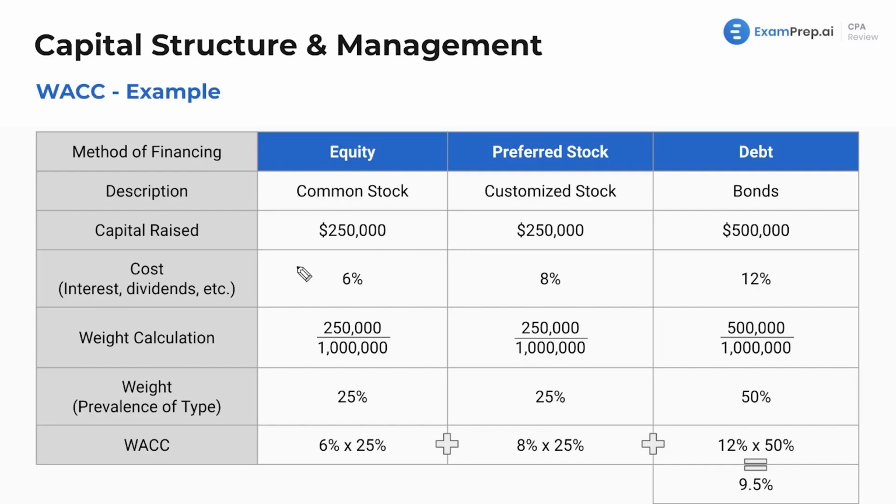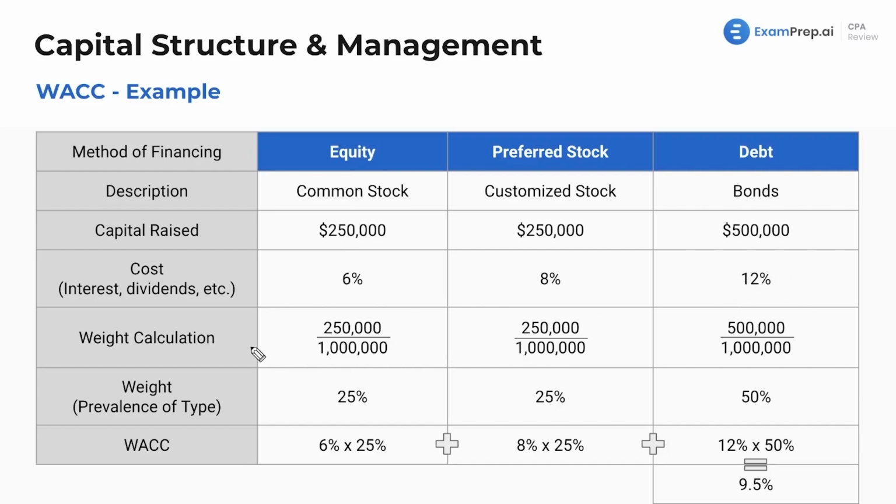Well, the costs can be provided, or you might have to calculate it. Maybe you have to use the CAPM to find this one. We'll talk about how to find the cost of preferred stock in a future slide, and cost of debt. And we'll go over all 3 of these in more detail for sure. But just as a nice intro, some of these will be given to you.